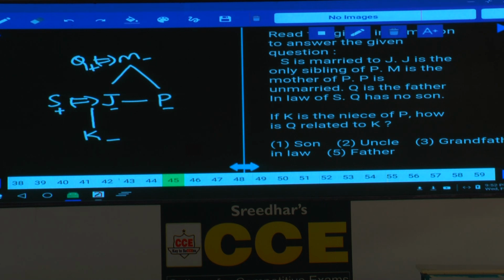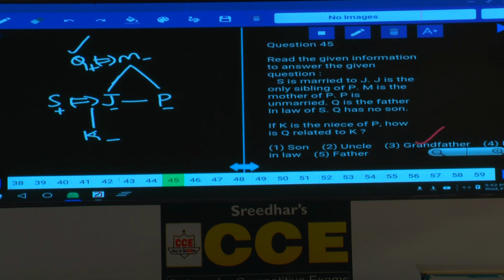Then how is Q related to K? Tell me how is this Q related to K? K's mother's father is grandfather, that is given in choice 3. Grandfather, choice 3 is the answer. Clear now? Now this is about question number 44 and 45.